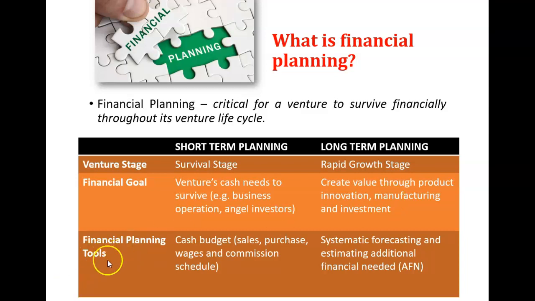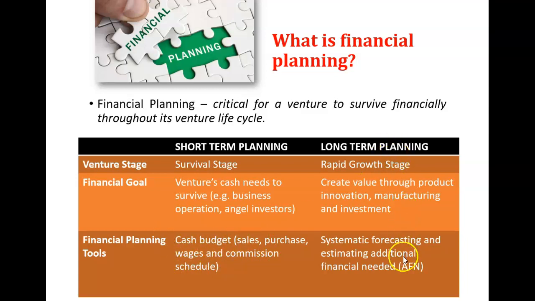Okay. In terms of financial planning tools, the short-term planning tool is the cash budget. All right. Then we have what else? Under the cash budget, we have the sales schedule, purchase schedule, wages, and commission schedule. These three schedules need to be prepared in order to prepare the final cash budget.